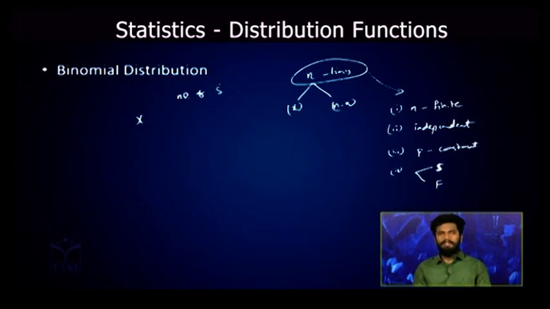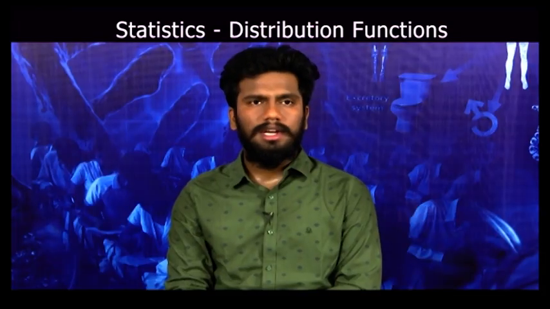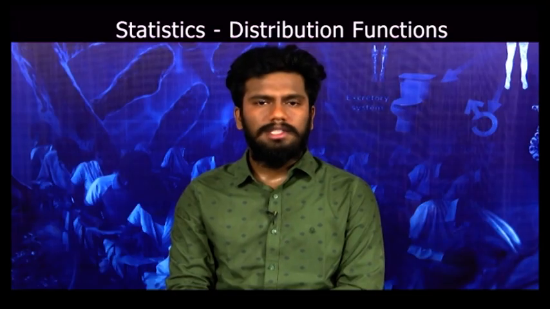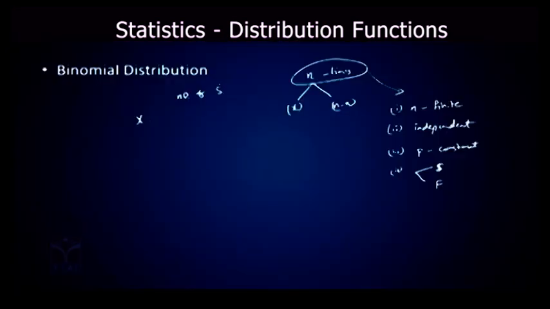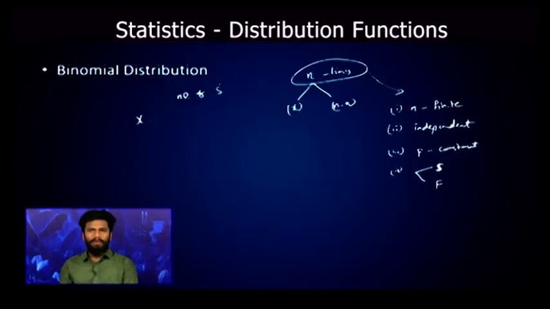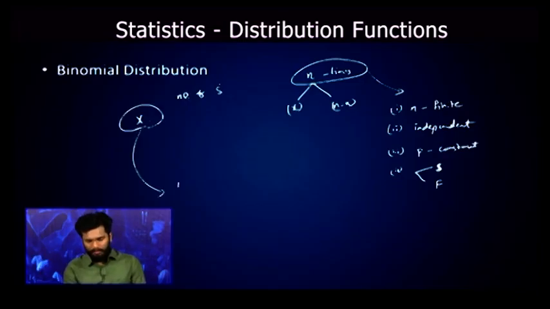So n must be a finite number, each trial must be independent of each other, the probability of success p must be constant for each trial, and each trial must be a success or a failure, and there is a random variable x which takes the number of successes. Then this random variable will follow the binomial distribution under these conditions.